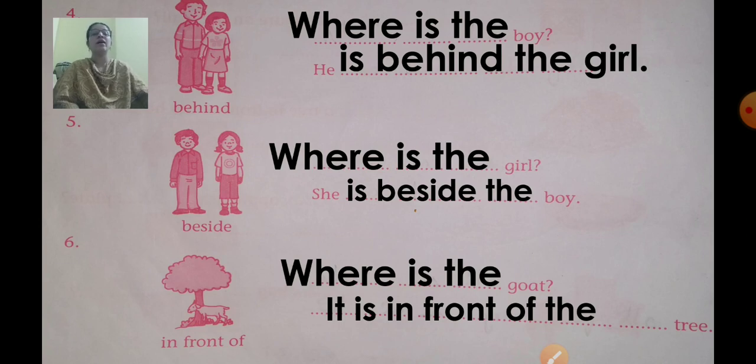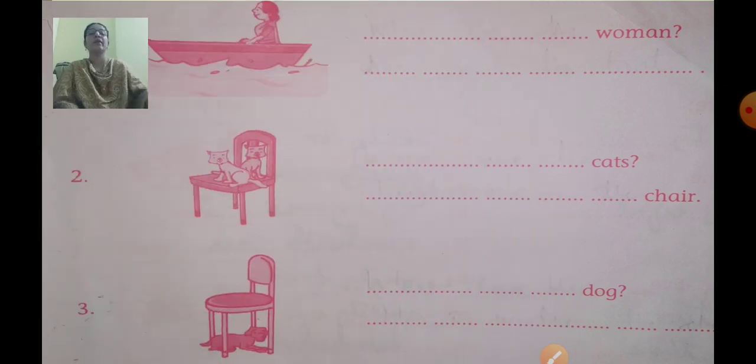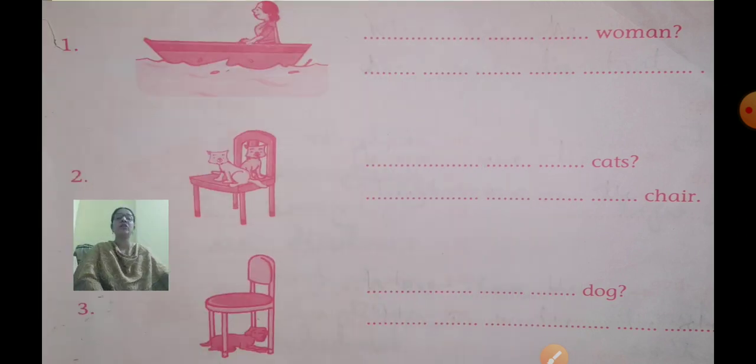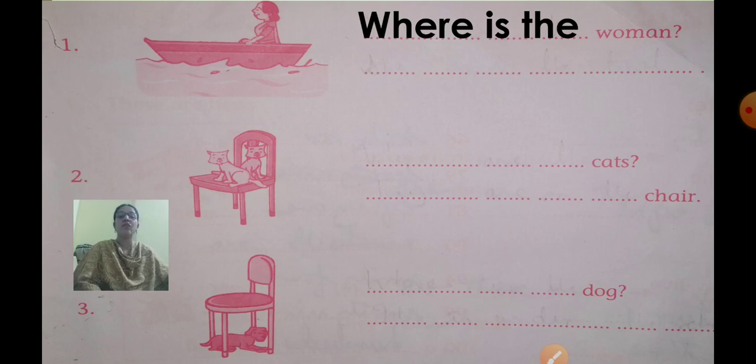Then we'll move to the next one. Okay. Again, here observe the picture and write the answer. Finish the question first and then answer. What will you write here? Where is the woman?